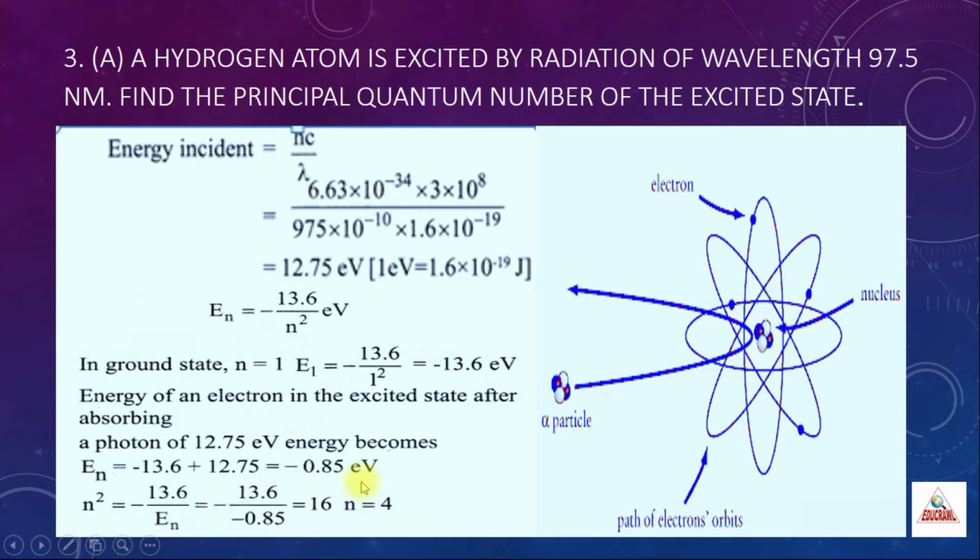Now it is easy for us to find the principal quantum number n using the formula n squared is equal to minus 13.6 divided by E_n. E_n value is minus 0.85. Substituting in this equation, 13.6 divided by 0.85 gives 16. So n squared is equal to 16, so n value will be equal to 4. So the first part is over. We have found the principal quantum number of the excited state.